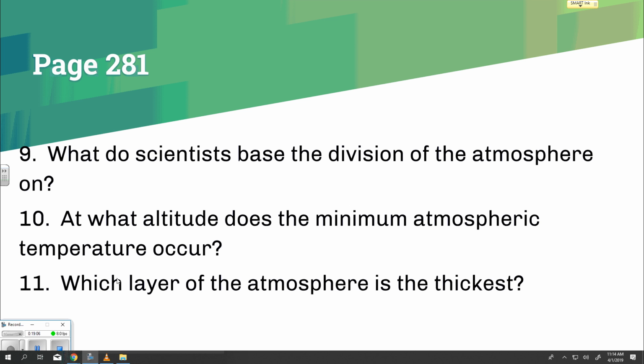Page 281. What do scientists base the division of the atmosphere on? At what altitude does the minimum atmospheric temperature occur? Which layer of the atmosphere is the thickest? What are the layers of the atmosphere?